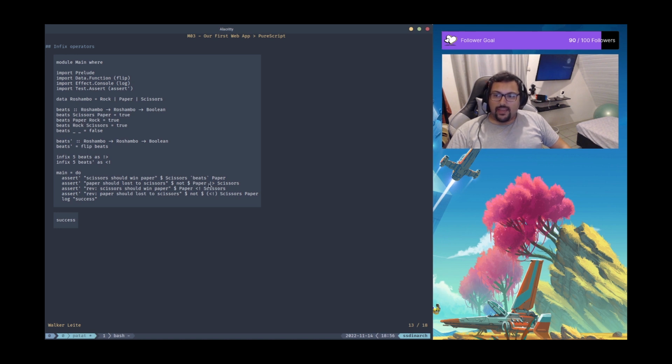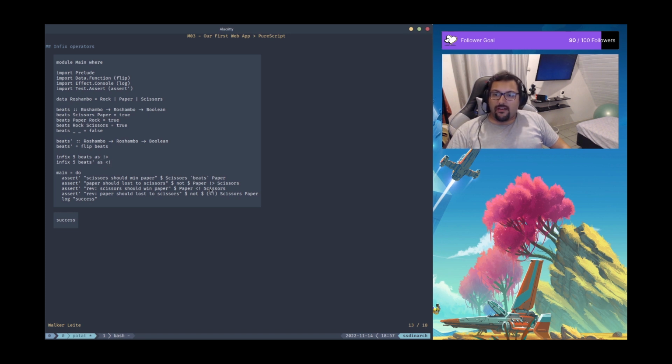So if you take a look here, we have this infix keyword, and we have a number and beats, which is this function here, and we have the same string as here. So what we are doing here is we are creating an alias for this function using this character.